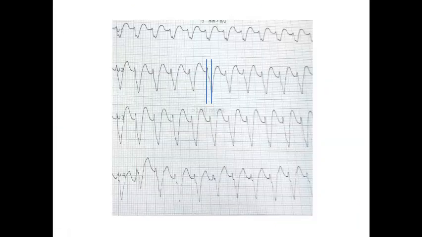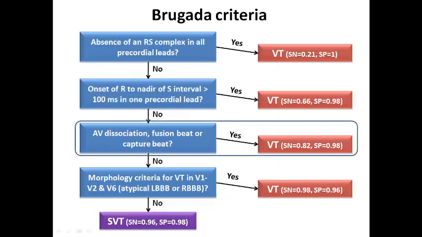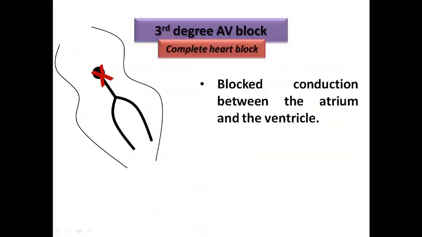So in this ECG example, if I calculate from the start of the R to the nadir of S, and it is more than 100 milliseconds, it is suggestive of ventricular tachycardia. Let's move now to the third criterion. Here, of course, we remember in third degree AV block, which was discussed in the lectures of AV block, the blocked conduction between the atrium and the ventricles leads to something called complete AV dissociation.